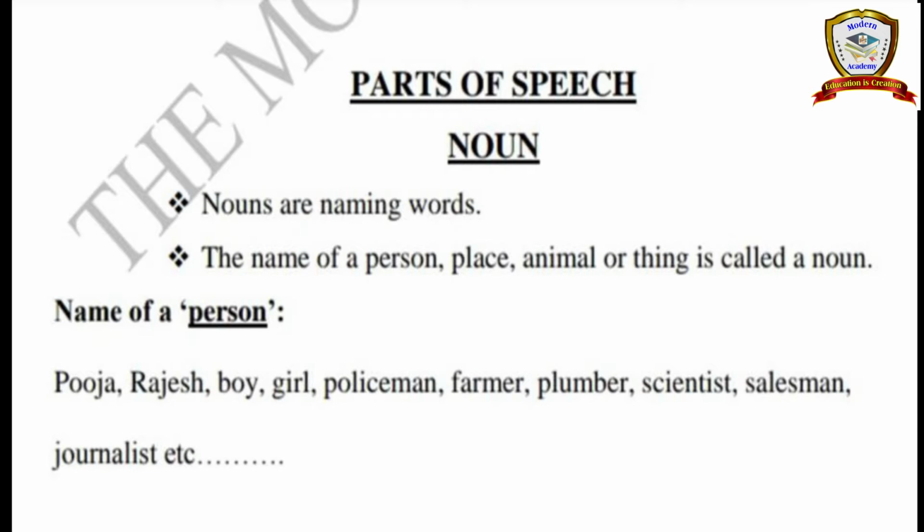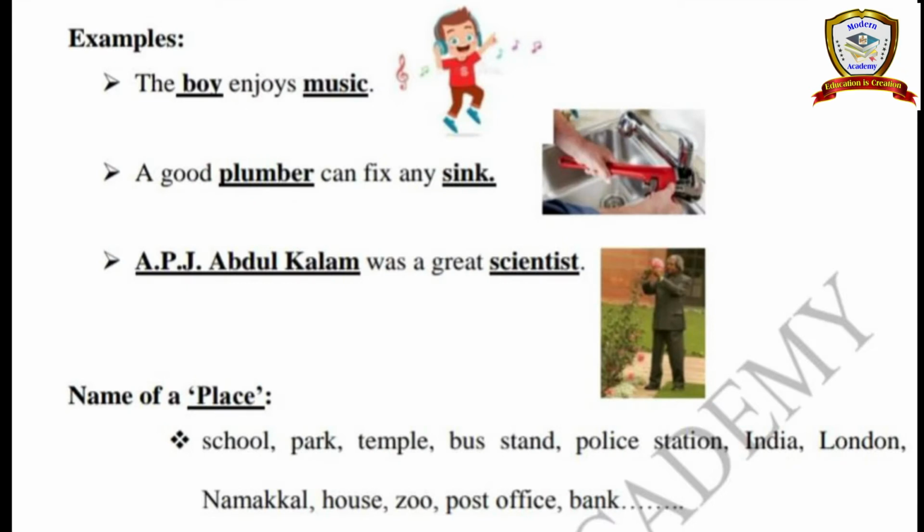Like that, Pooja is a noun. And for example, this girl looks very beautiful. Like that we are saying this girl. So in that sentence, the girl is placed as a noun.